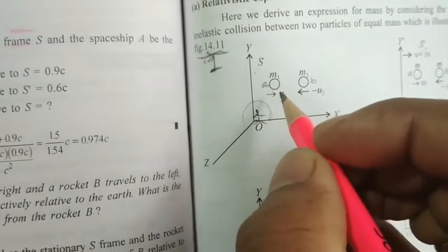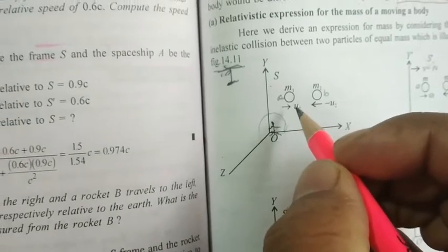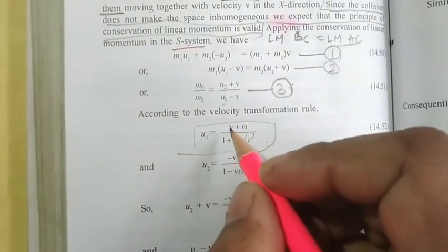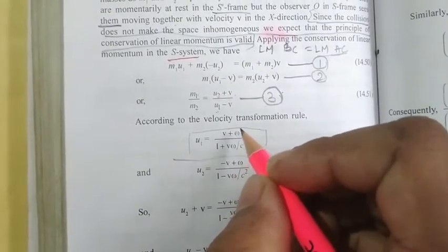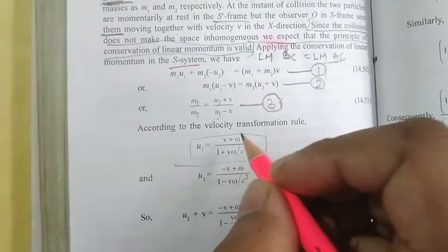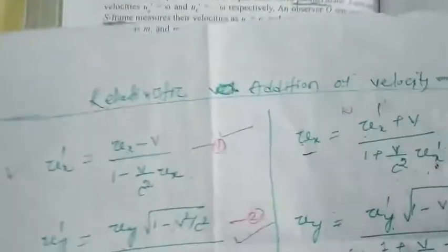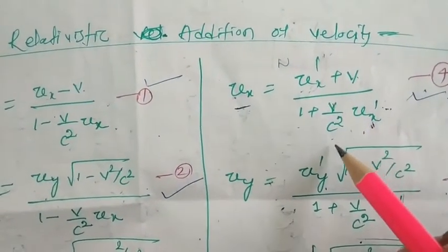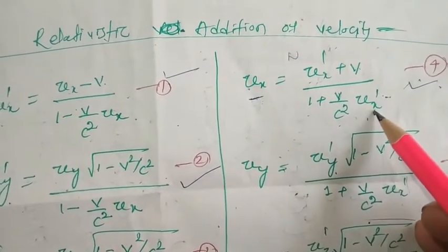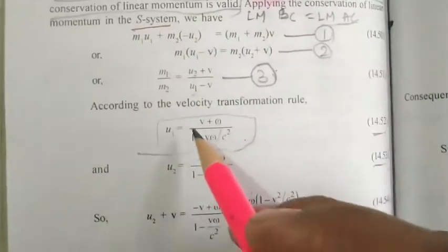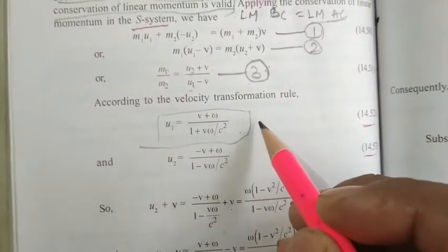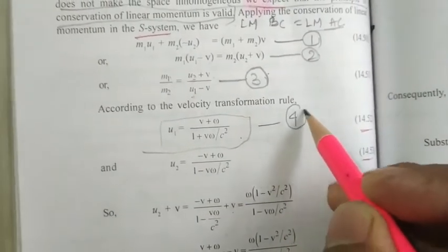Velocity of particle A in S frame is u1. u1 will be equal to, according to relativistic velocity addition, velocity of S dash frame, that is V, plus velocity of the particle A in S dash frame, that is omega, divided by 1 plus V by C square ux dash. Here ux dash is nothing but omega, so we write 1 plus V omega by C square. Let it be your equation number 4.